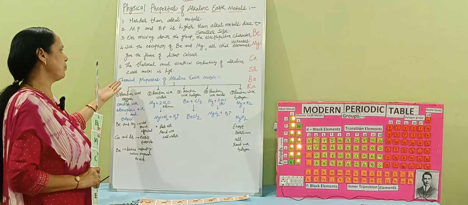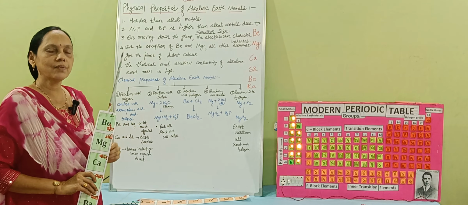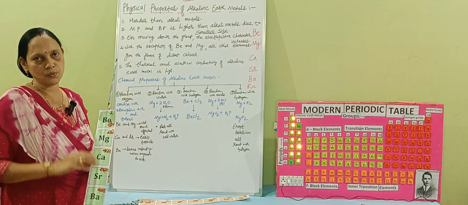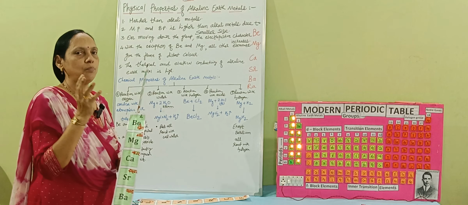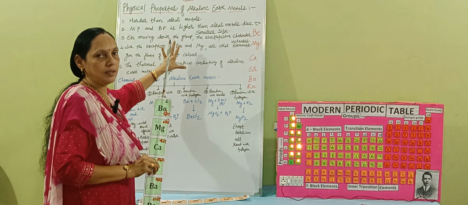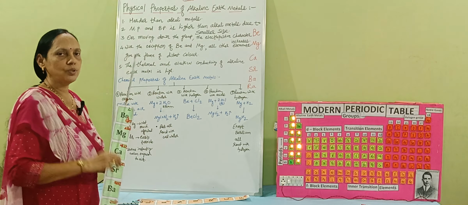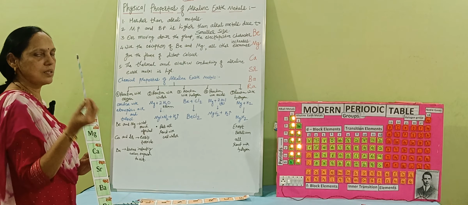role, and for that purpose now we need to study the chemical properties of alkaline earth metals, because chemical properties are the ones through which we can confirm and know for sure whether the element we are guessing at is actually that element or not. We need to just select, we need to just identify.